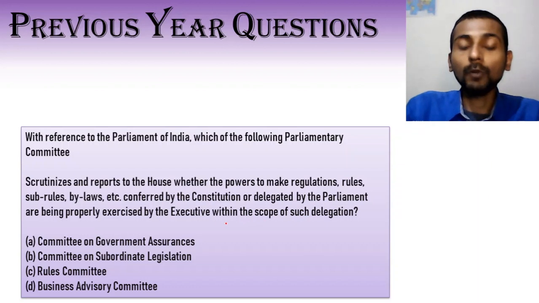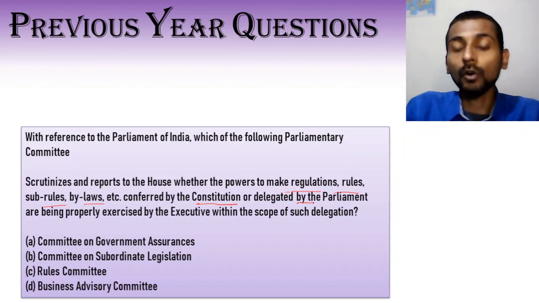So basically what it is telling is that the executive is following the proper rules, regulations, sub-rules, bylaws, which are either given by the Constitution or delegated by the Parliament to the executive. And this committee basically scrutinizes and reports to the House on such matters.